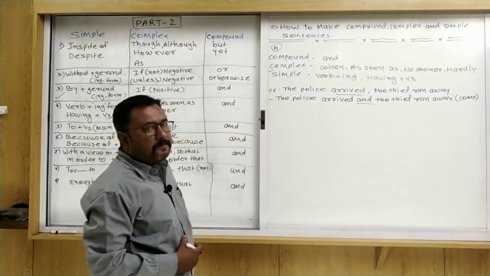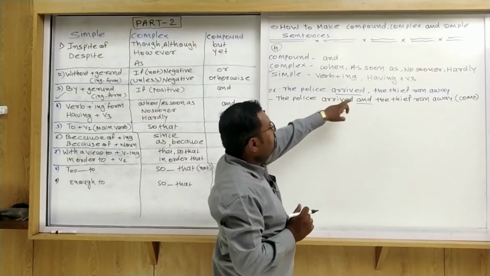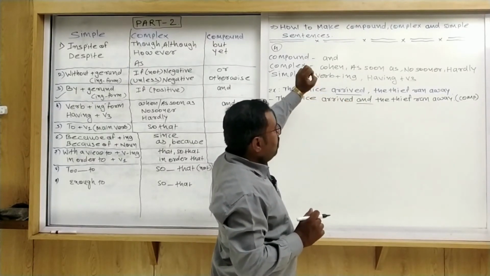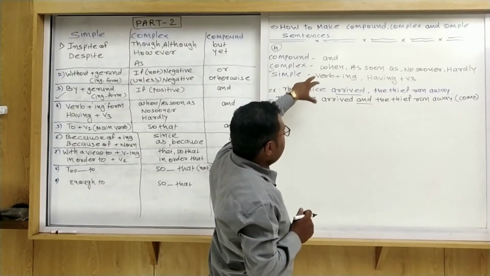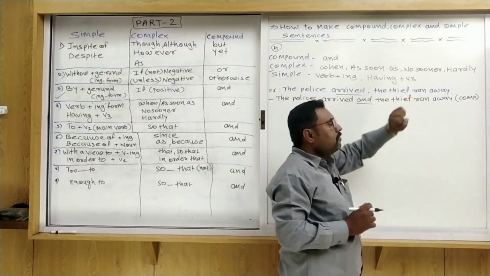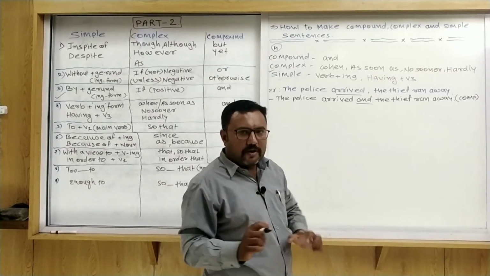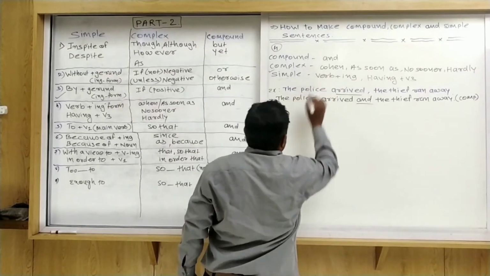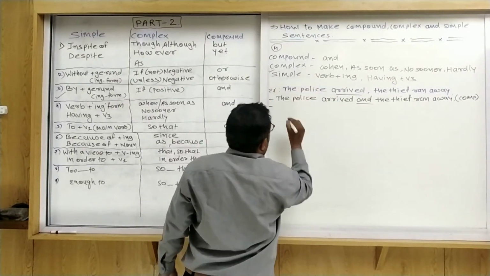Now I try to use a complex sentence. In the exam it may be possible that this sentence is given, the police arrived and the thief ran away, and you must use a complex sentence. So don't think too much about that. You can use when, as soon as, or no sooner or hardly. Any one you can use. Don't try to use so many sentences. So first of all, I use when.